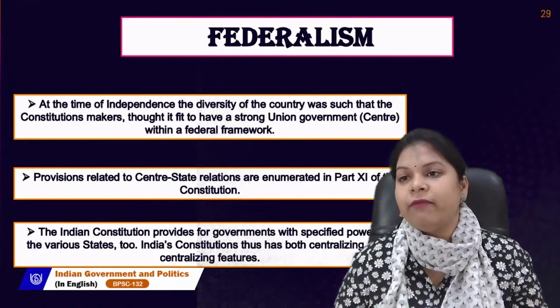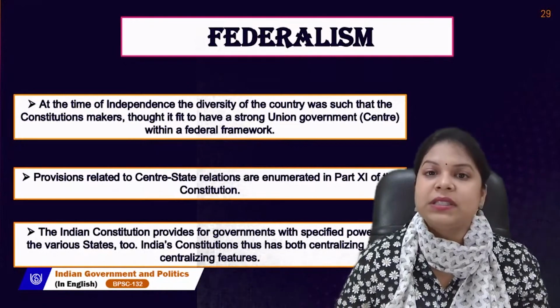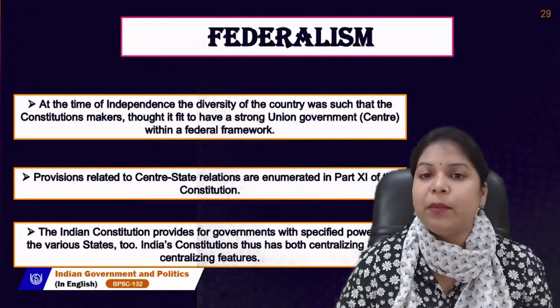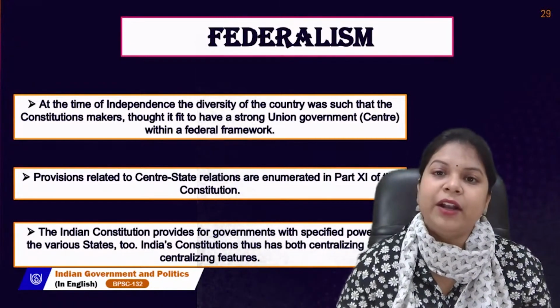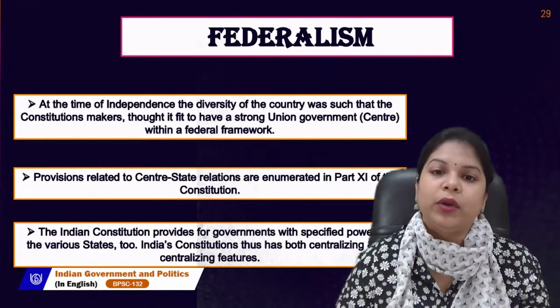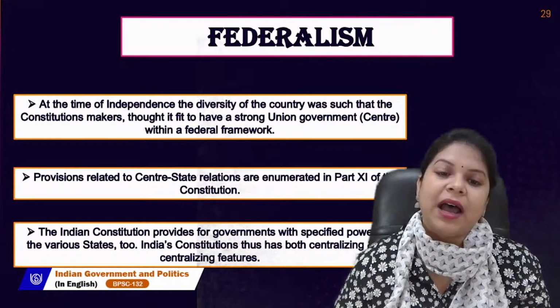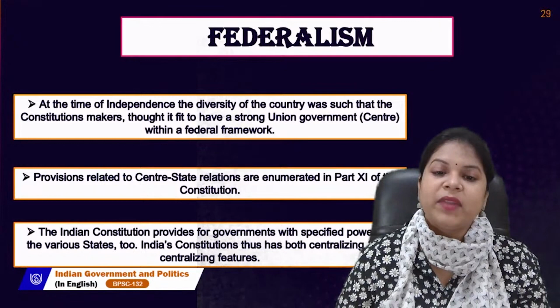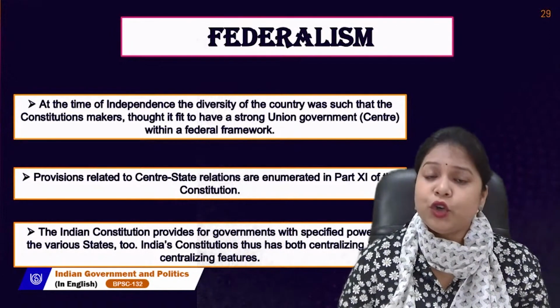It was the time when India was facing violent riots between Hindus, Sikhs, and Muslims because of the partition. And it was the time when many princely states wanted to get rid of any kind of territorial boundaries or territorial pressure, and they wanted to be independent states. So at that point of time, it was believed that India should have a strong union government to ensure that no area should go away.